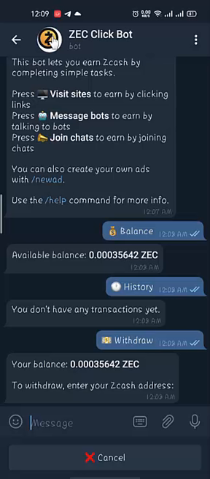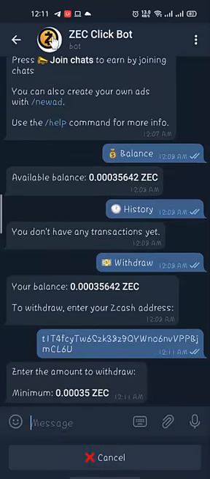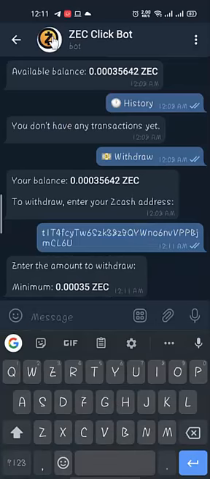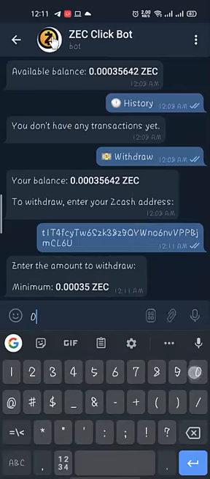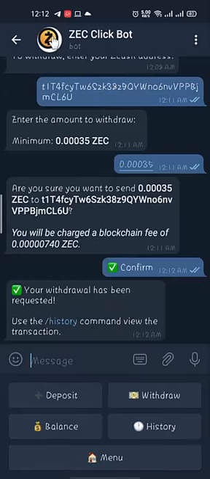So let me add my Zcash address. You can add any address that you want. Zcash is available on Coinbase and many other exchanges and wallets. You can use any that you want. So I have added my Zcash address, and here you can see enter the amount to withdraw. The minimum is 0.00035, so I'm going to request the total minimum, 0.00035. Send it, and you can see the confirmation. There will be a fee of 740 Zcash coins, so confirm, and your withdraw has been requested.